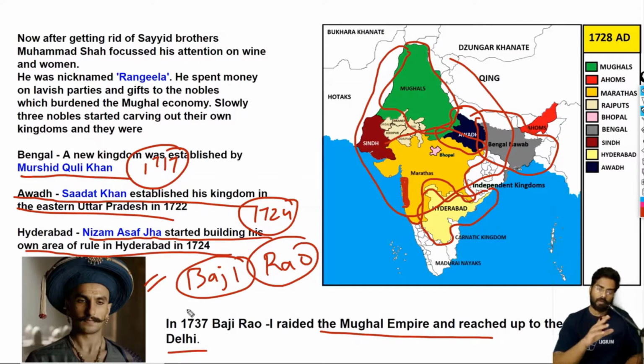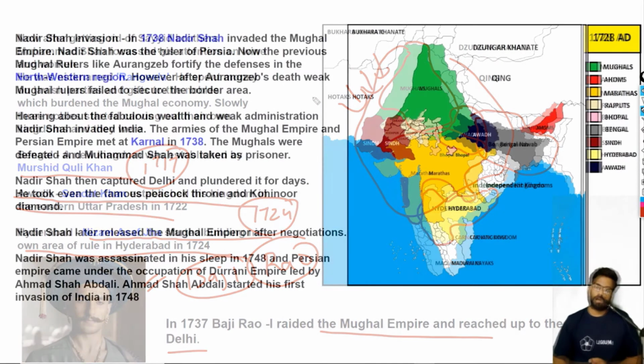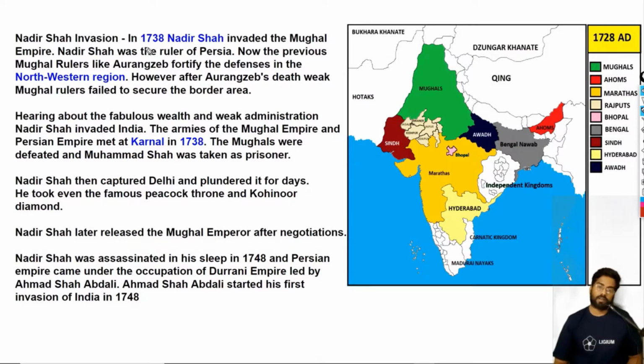Apart from Baji Rao, there was one more threat from the northwest region, the threat of Nadir Shah. He came from here. Why did he come and what happened? Let's have a look. In 1738, or it can be 1739, there is a difference of date, Nadir Shah invaded India.